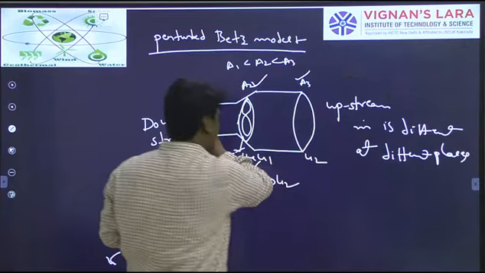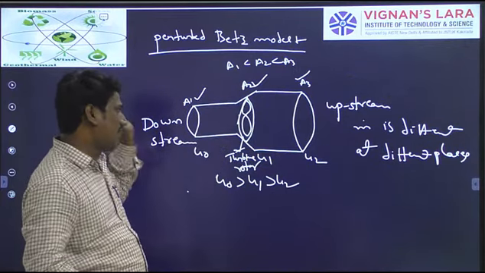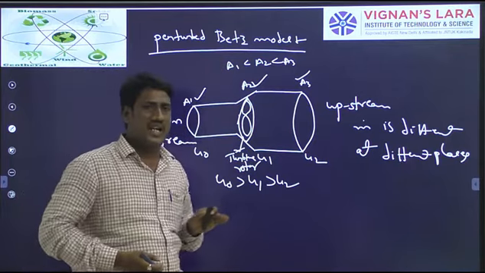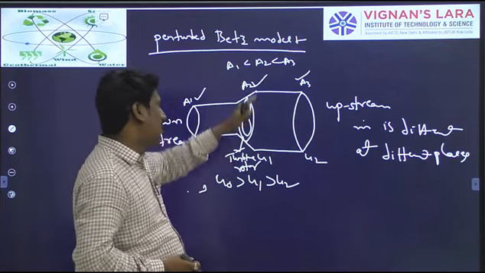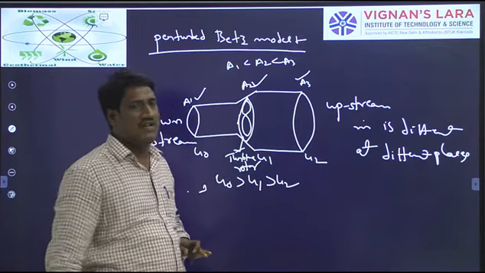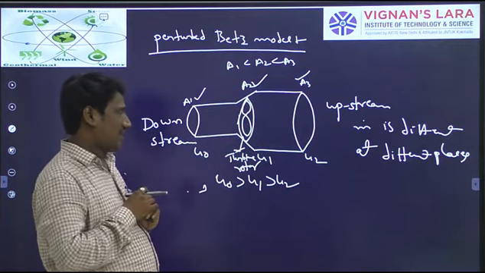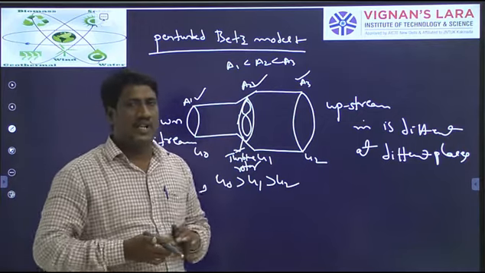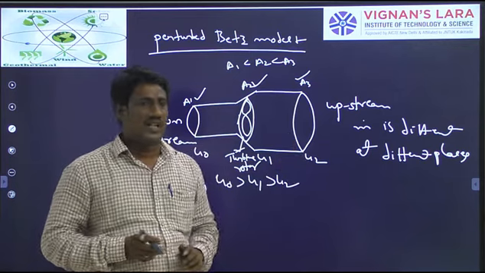Since area is continuously changing, at the downstream we will have a different m dot, and at the center where the rotor is, the speed will be U1, where finally at the upstream we will have a speed of U2. This is called the perturbed wind model. In the perturbed wind model, you will have different mass flow rates at different places.